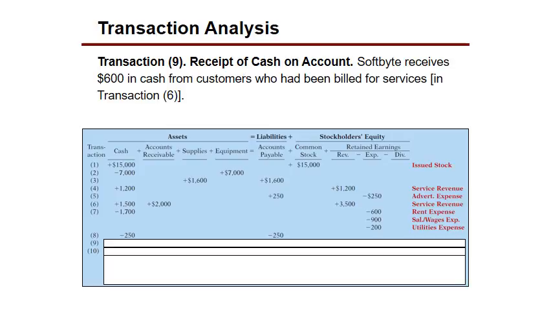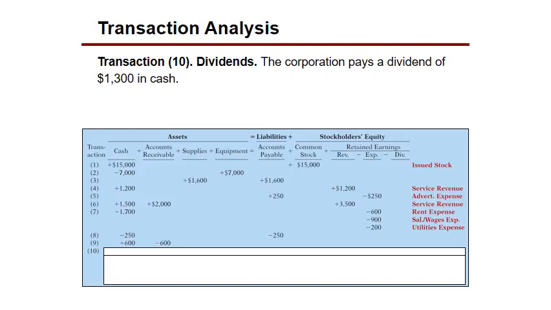Okay, number 9, we received $600 in cash from a customer who had been billed for service. So we had a receivable, and now we have received that cash. So the cash is going to go up. The receivable is going to come down to keep the equation in balance. Assets equal liabilities plus stockholders' equity. Okay, good.